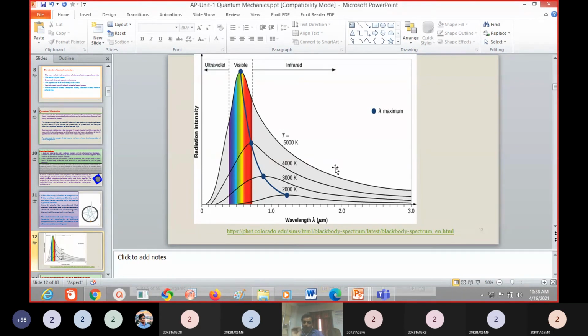To explain the black body radiation, many theories came into the picture. First is Wien's theory, and next is the Rayleigh-Jeans theory. They proposed those theories based on classical mechanics assumptions, but those theories do not explain the black body radiation. That's why Planck came into the picture. Based on quantum theory, he proposed some rules, and based on those rules, he explained the black body radiation.